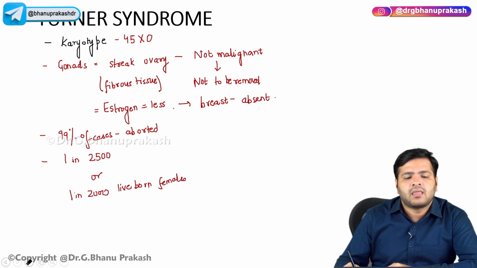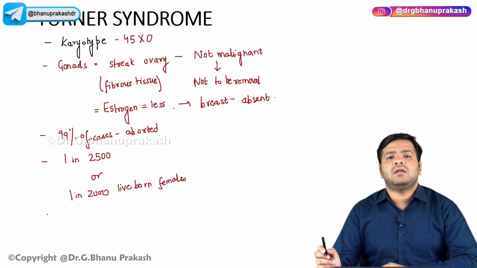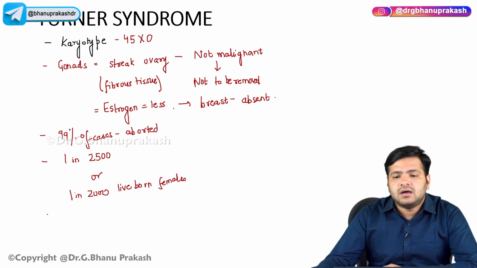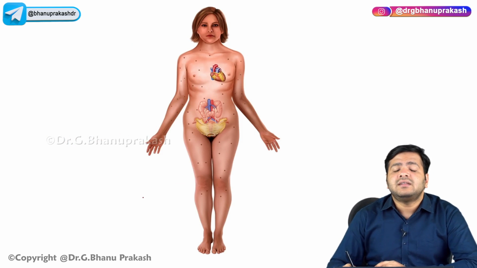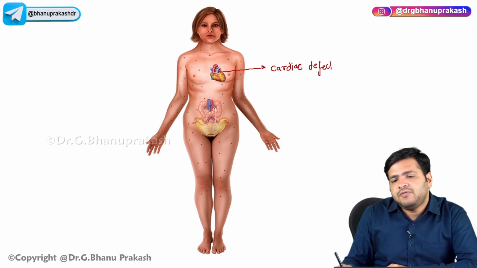So yeah. Apart from that, remember the other clinical features that are associated with it. You can see very well that we have the cardiac defects. Now, which cardiac defects?